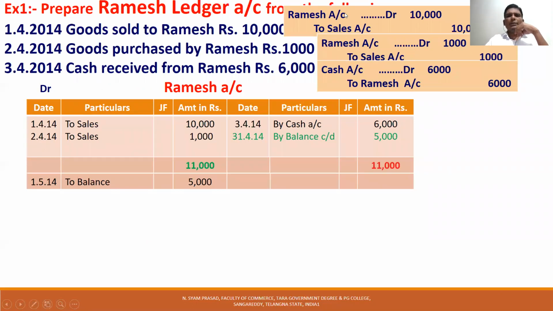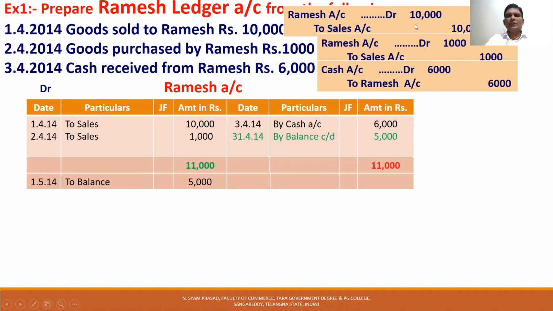So how many times debited, how many times credited? One time debited 10,000, second time debited 1,000, third time credited 6,000. This is very important. This is the debit side of Ramesh account, and this is the credit side of Ramesh account. First we start with the Ramesh account.